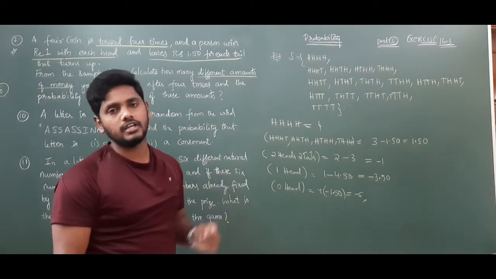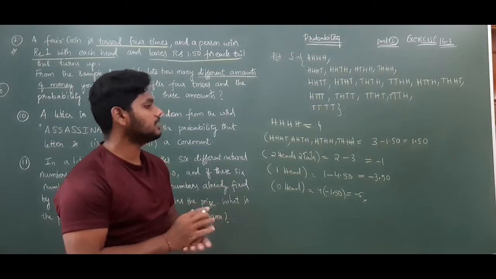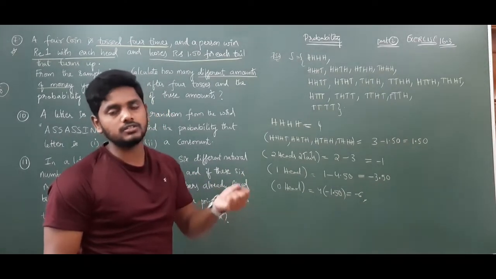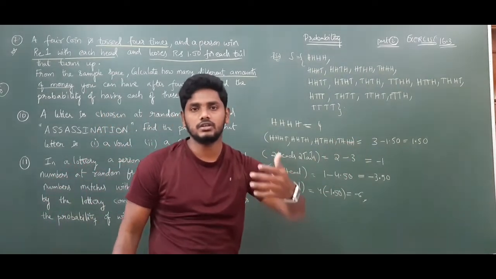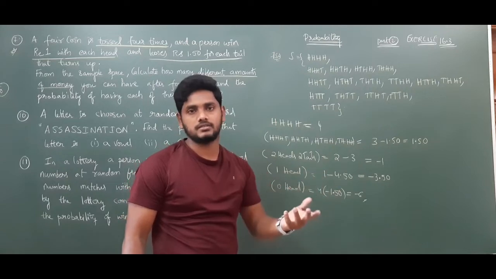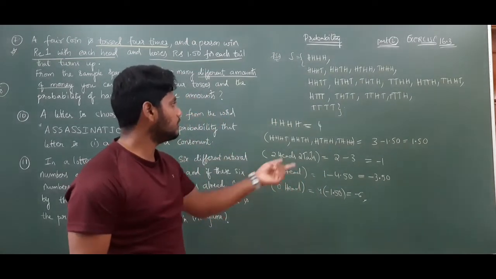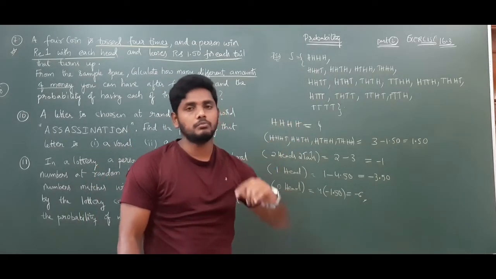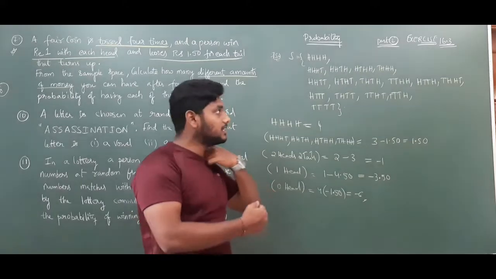They toss 4 coins. If you get 4 heads, I will give 4 rupees, 1 rupee for each head. Instead of heads, if you got tails, you need to give 1.50 for each coin, so minus 6 rupees you need to give. So like that it is a game.